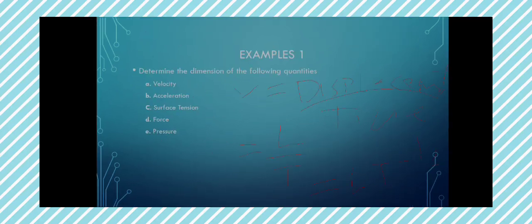The next one is surface tension. Surface tension is the ratio of tangential force and length. So we need to first get the dimension for our force. What is the formula for force? Force is mass multiplied by acceleration.